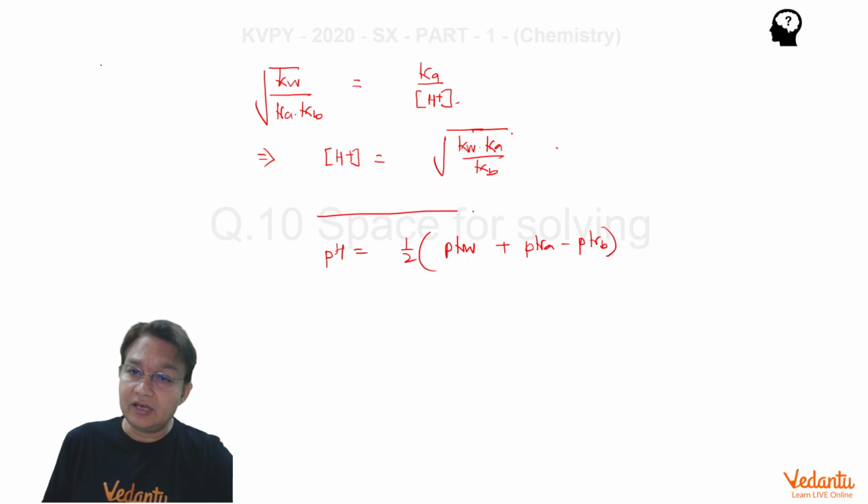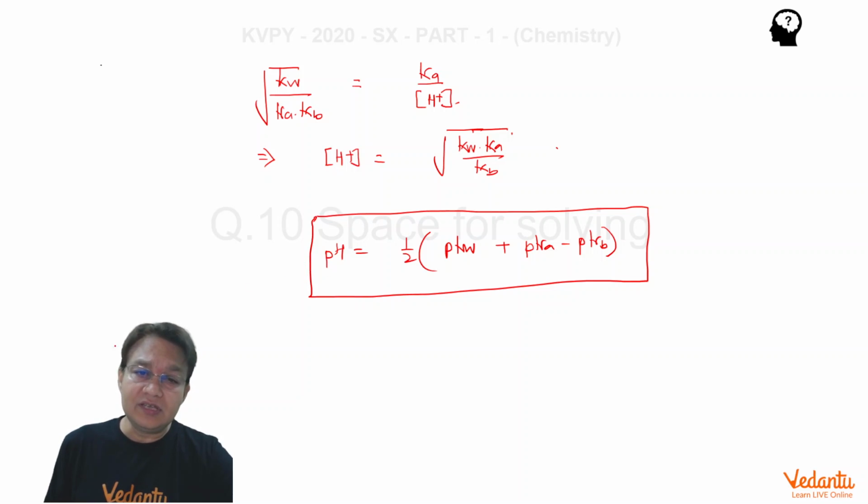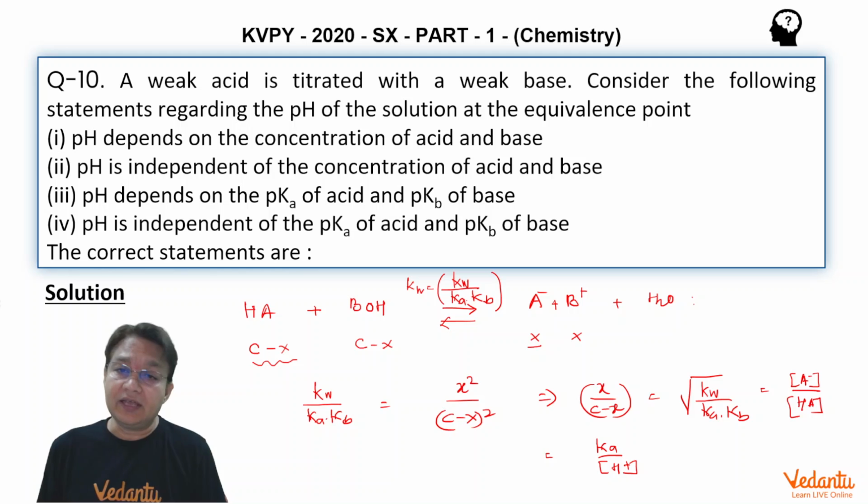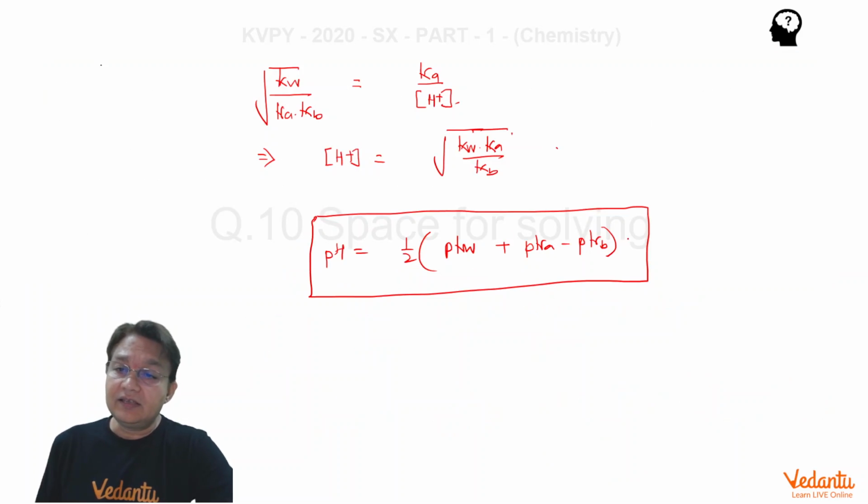That is the expression. And the most interesting thing in this expression is that you cannot see the initial concentration of the acid or base. This situation arises at the equivalence point, not at the beginning. In the beginning, when BOH was added to HA, a small portion of HA is converted into A negative and BOH is completely neutralized. At that point of time, the solution is a buffer solution. But slowly, when you reach the equivalence point, HA and BOH will be completely neutralized and they will form A negative and B positive. So at the equivalence point, this is the pH.